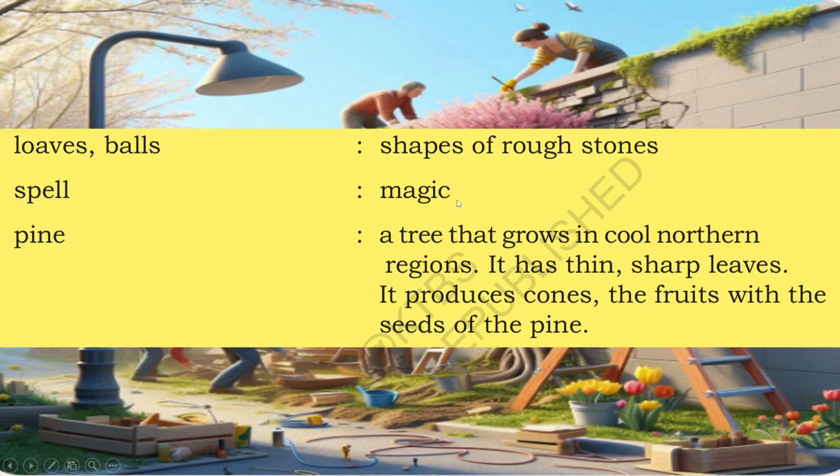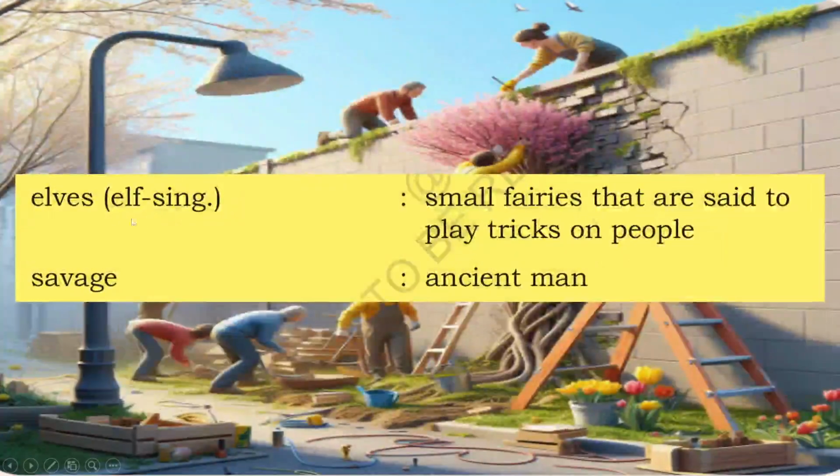Spell means magic. Pine means the tree that grows in cool northern regions. It has thin, sharp leaves. It produces cones, the fruits with the seeds of the pine. Elves means small fairies that are said to play tricks on people.